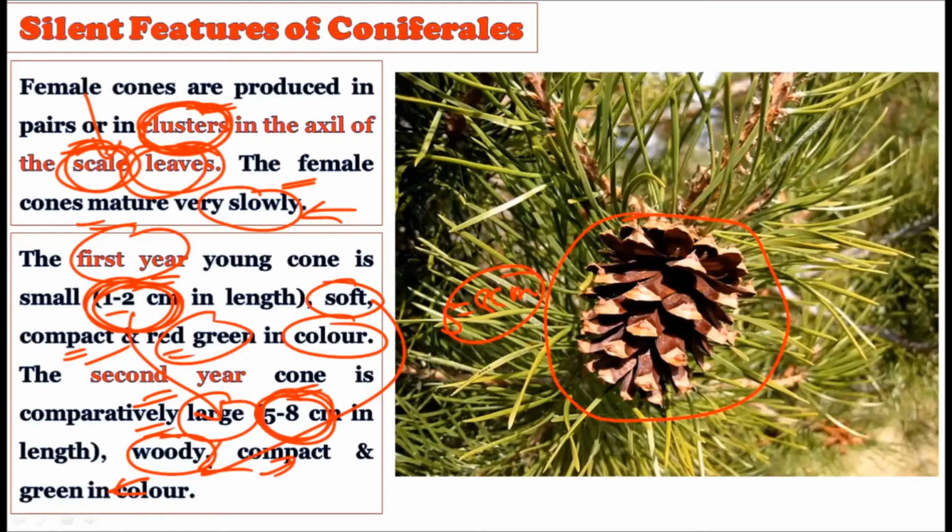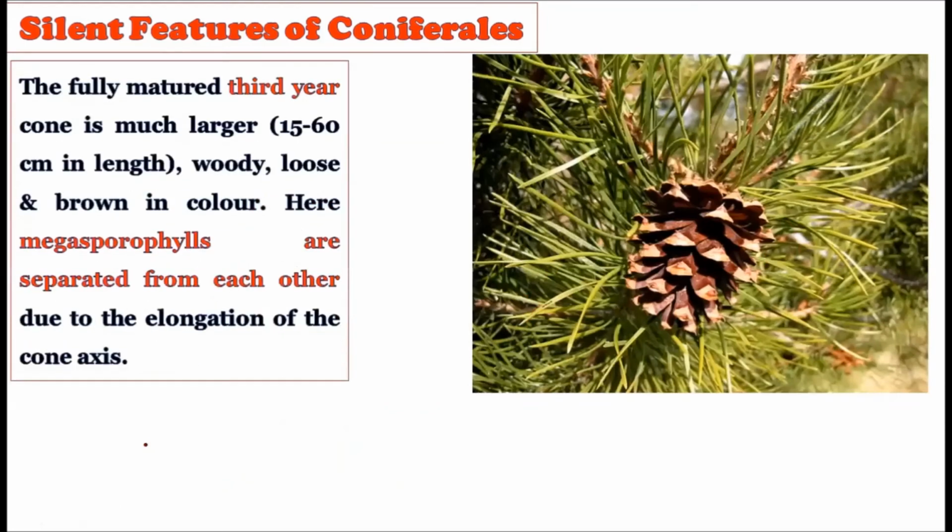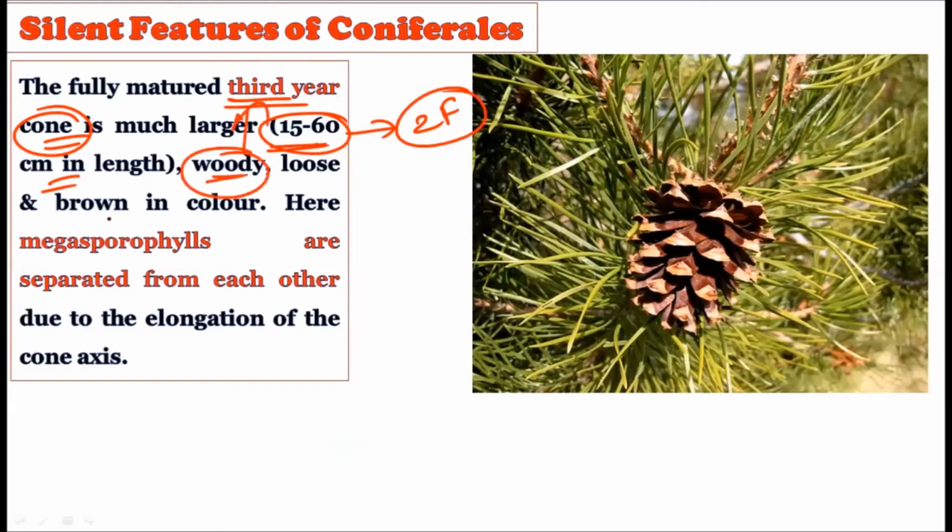It is 5 to 8 centimeter, woody in nature, and now green in color. Earlier it is red in color, later it is green. Now the fully mature third year cone: in the third year, when the cone gets fully mature, it is much larger, 15 to 16 centimeter in length. Generally, when we talk about 60 centimeter, that literally means 2 feet. So it grows largely in the third year, and it becomes woody, loose and brown in color. So the final color of the cone is brown, just like this.